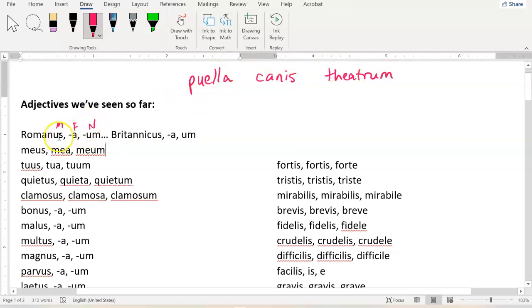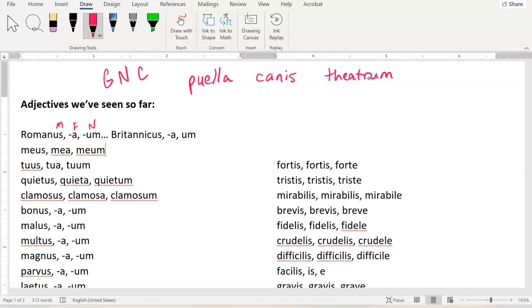And so if I had a Roman girl, she'd be a puella romana. But if I had a Roman boy dog, he'd be a canis romanus. And if I had a Roman theater, it'd be a theatrum romanum, using that neuter ending. Any adjective can describe any noun, but we have to make sure they're the same gender. But we have to do more than just make sure they're the same gender. We have to make sure that they're the same gender, number, and case.